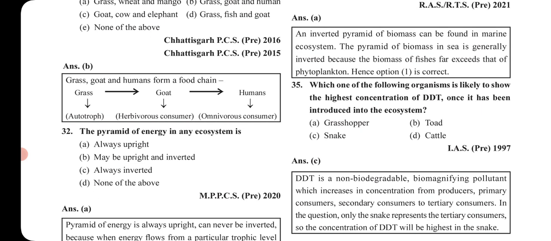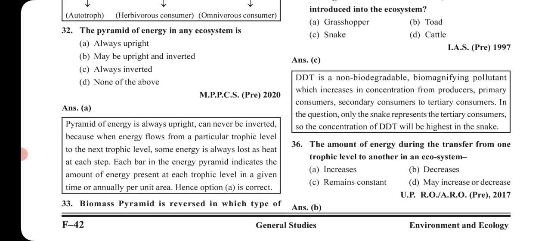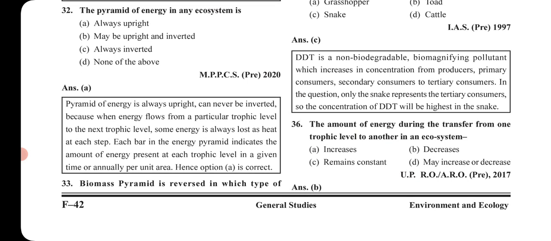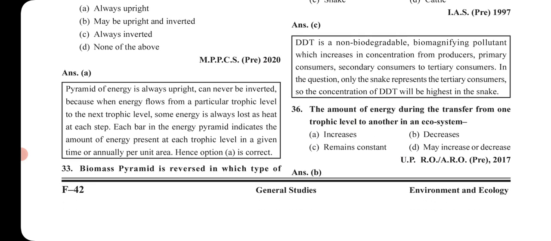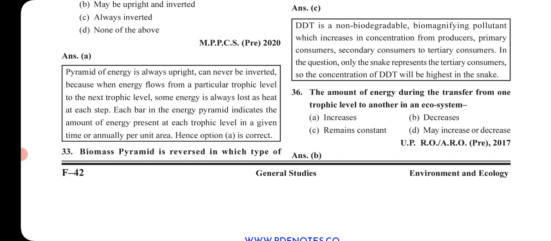Now, the pyramid of energy in an ecosystem is always upright. So you can see it is always upright. It can never be inverted. Why is it so? When energy flows from a particular trophic level to the next trophic level, some energy is always lost as heat at each step. Each bar in the energy pyramid indicates the amount of energy present at each trophic level in a given time or annually per unit area.